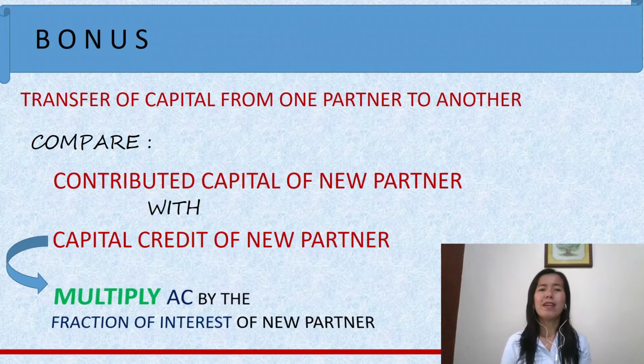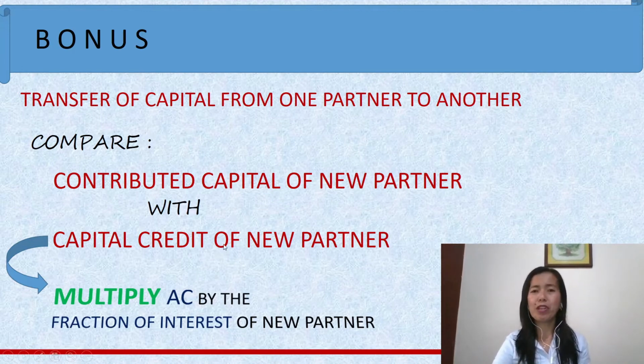What is the bonus? That is a transfer of capital from one partner to another, which might be a bonus to the old partner or a bonus to the new partner. How to determine that one? All we have to do is to compare the contributed capital of the new partner with the capital credit of the new partner. How to compute the capital credit of the new partner? We simply multiply the agreed capital by the fraction of interest of the new partner.